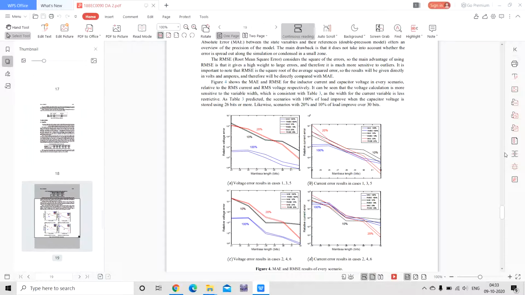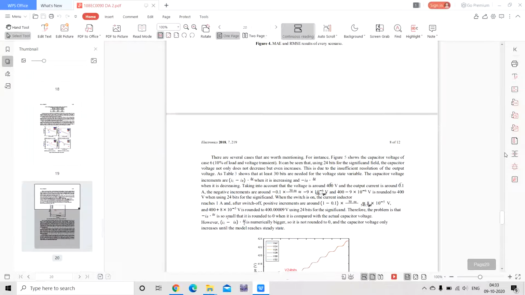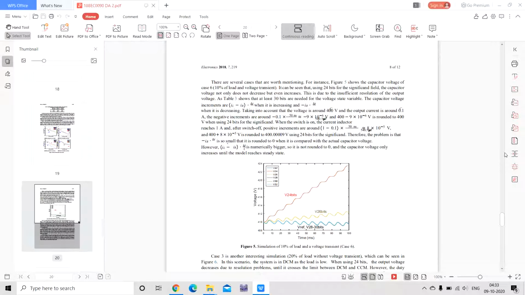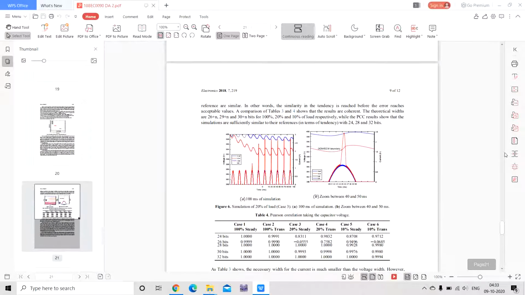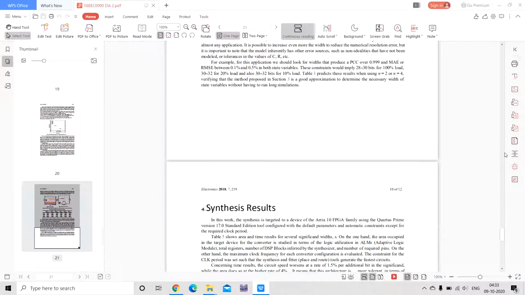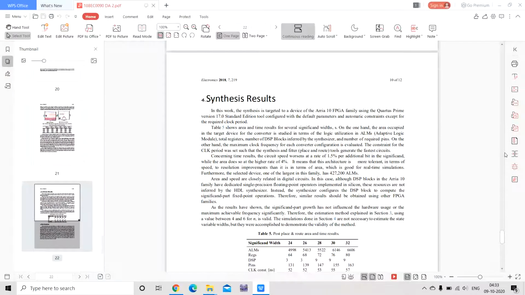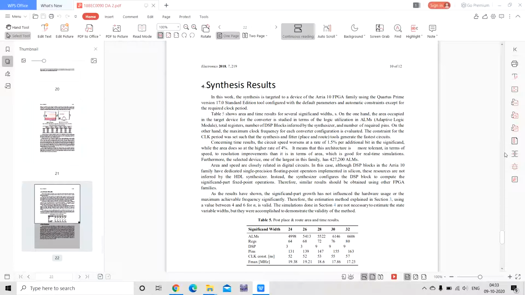You can see this. The synthesis results, you can see this. The significant part growth has not influenced the hardware usage or the maximum achievable frequency significantly. Like that, the estimation method explained above, using a value between 4 and 6, as you can see here.